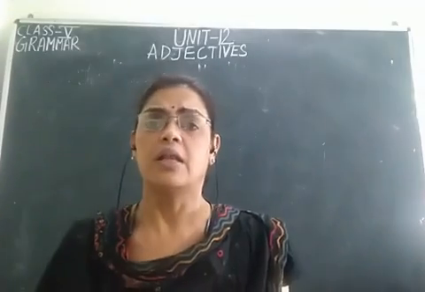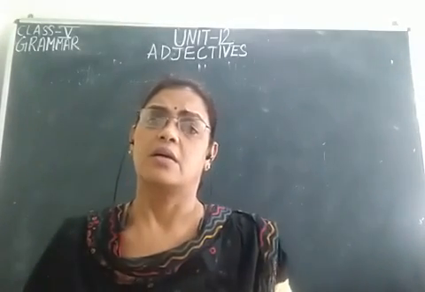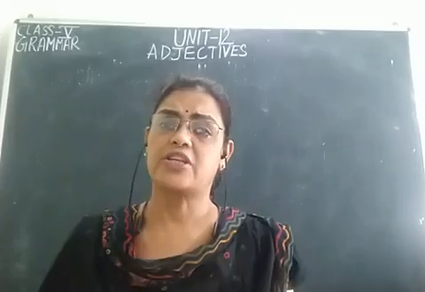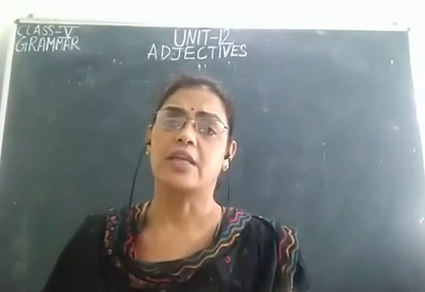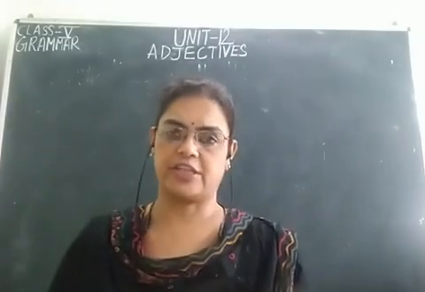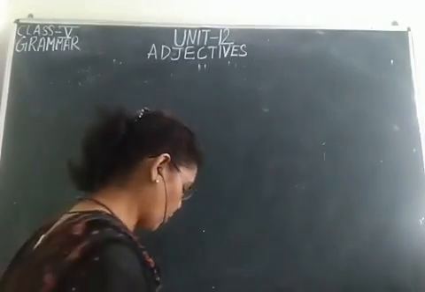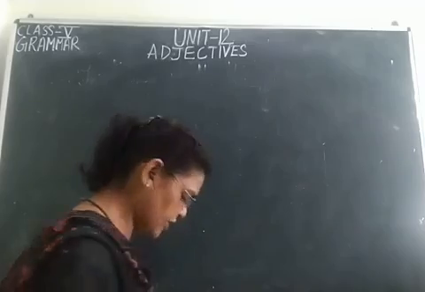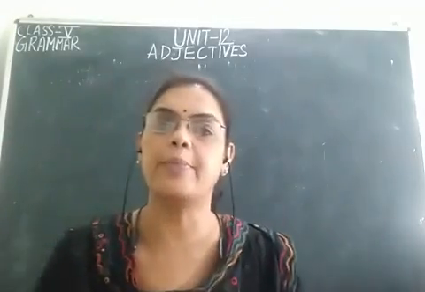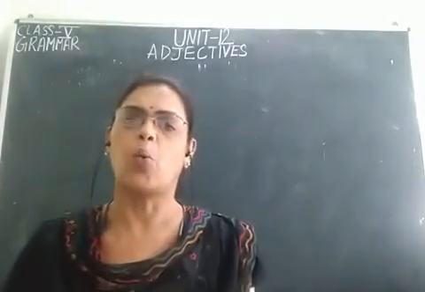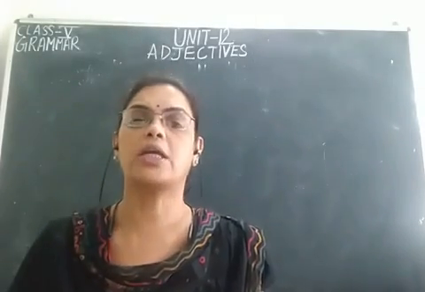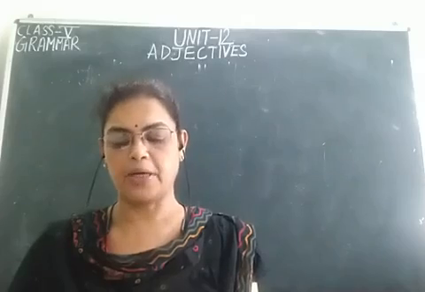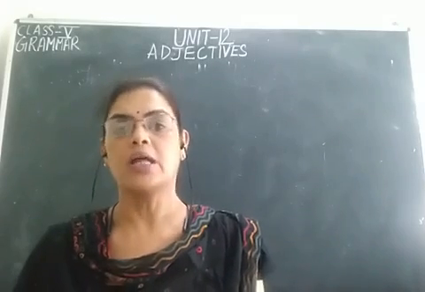Today, a little bit more about adjectives, and then I'll be explaining the kinds of adjectives. As you know, adjectives tell us what kind of, how many, how much, what color, etc. a person, place or thing is.